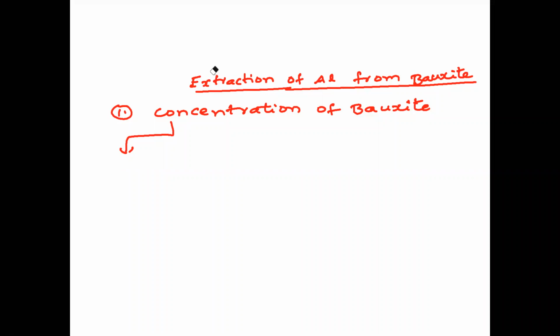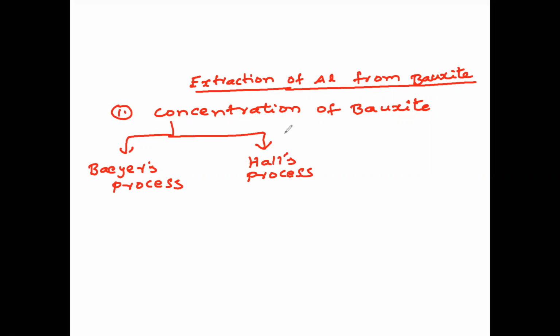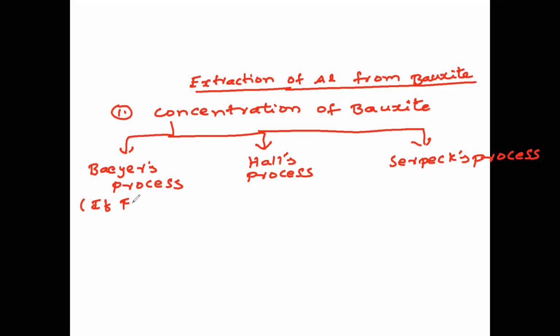It can be done in three ways. First way we have Bayer's process. Second way we have Hall's process. Third way we have Serpeck's process. We will use Bayer's process if ferric oxide is present as impurity.